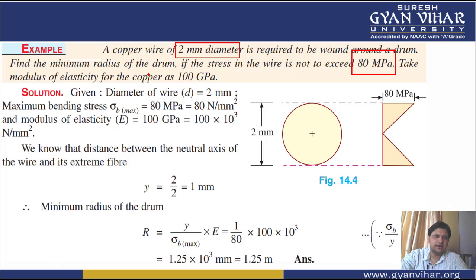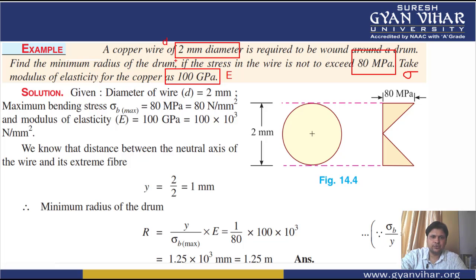The third thing given is the modulus of elasticity for the copper, that is 100 gigapascal. So this is the value of capital E. The stress value is written by sigma, and this 2 mm is the diameter of the wire, the value of small d. So these are the parameters which are given to us.